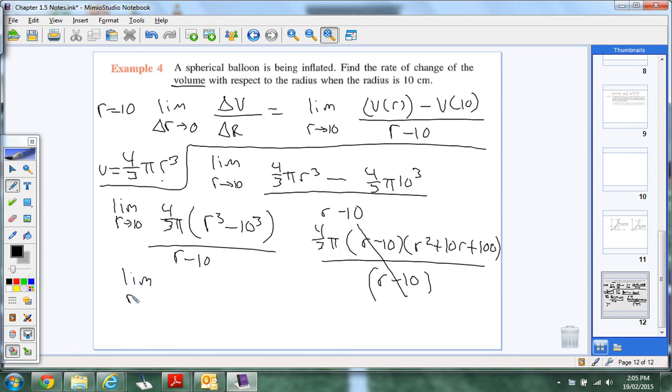So I'm going to have limit as r approaches 10 of 4/3 pi times r squared plus 10r plus 100. At this point, we are ready to compute.